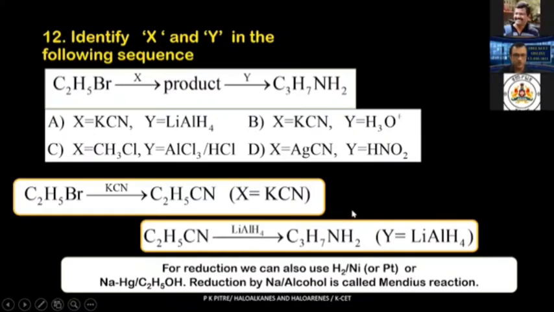Fine. So what should be the option? I will not tell you now. You have understood it. It should be KCN and LiAlH4, lithium aluminum hydride. So the option should obviously be A.